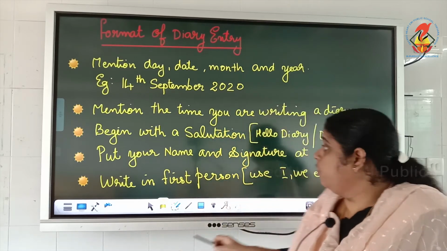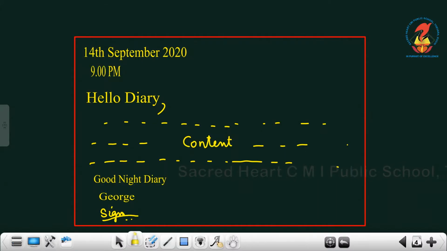Okay, so I will show you a format. See, this is how a diary should look. First, you have to mention the day, month and year. 14th September 2020. You can write the day on which you are writing. Then, the time should be mentioned. 9 p.m. or 9:30, 10:30, whatever.